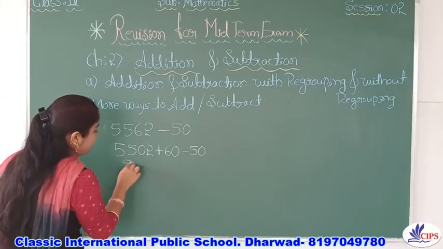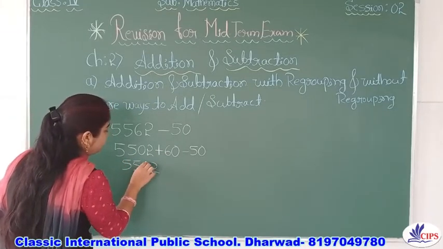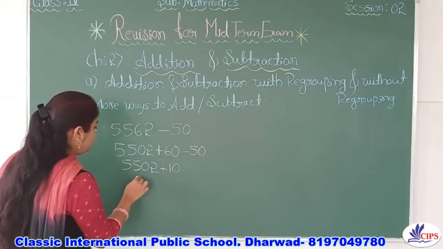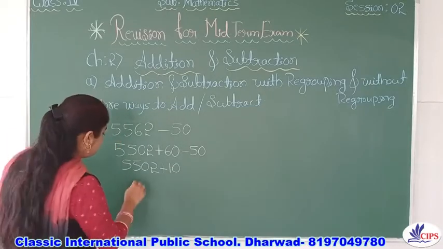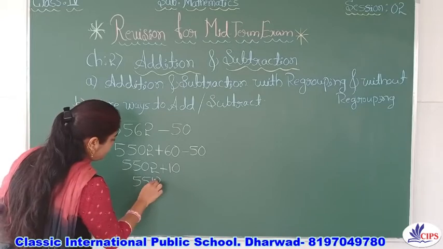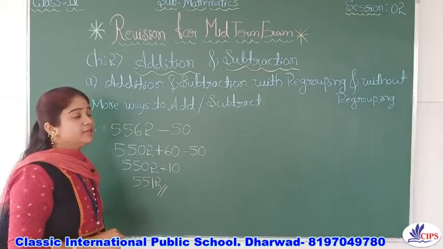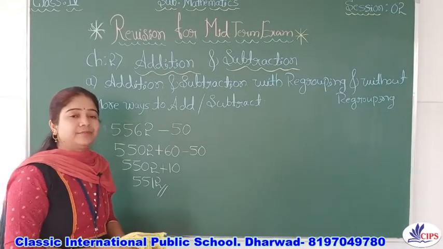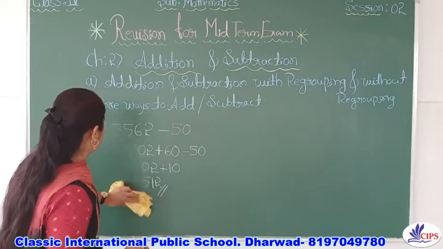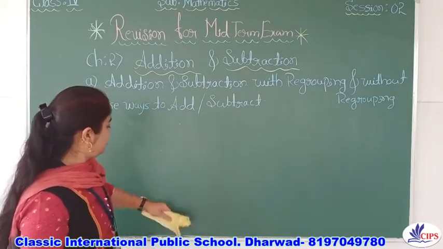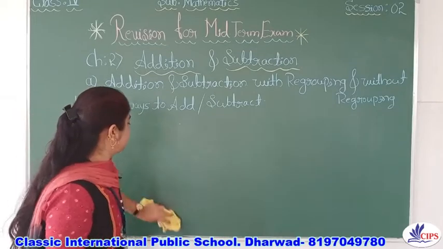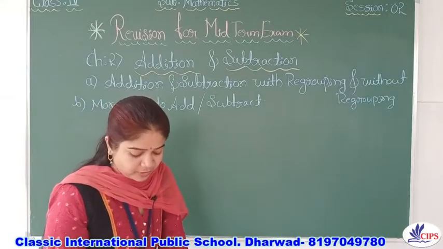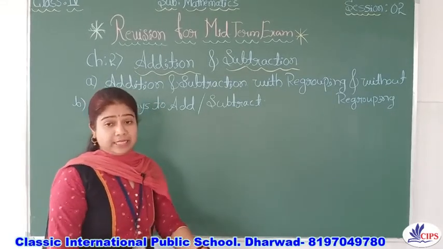So next, for 5502, what will you do? 60 minus 50 is 10. So you will do this as 5512 after adding this, right? This is how more ways to subtract works. We have already done some sessions on this, right? So you just go through that session and try to solve similar sums. Definitely you are going to get perfect at this.